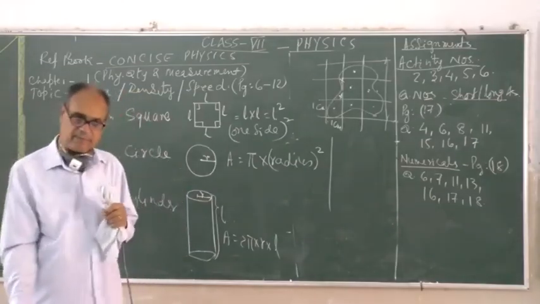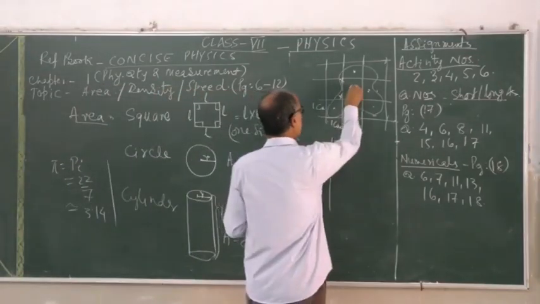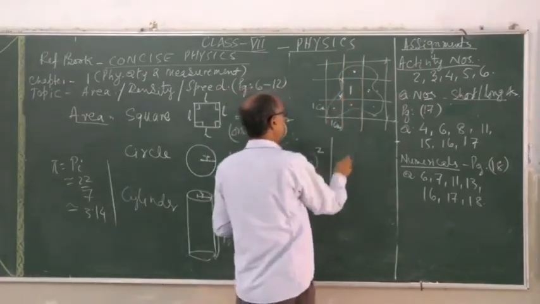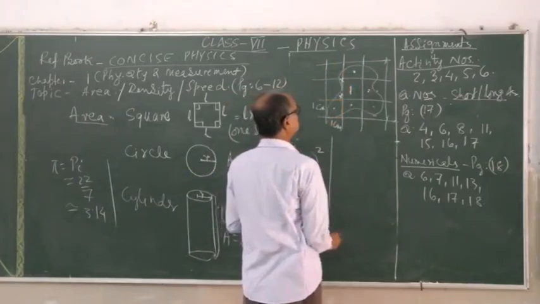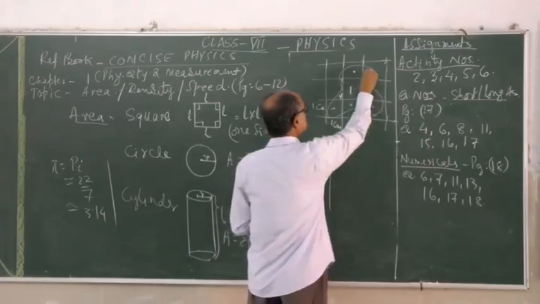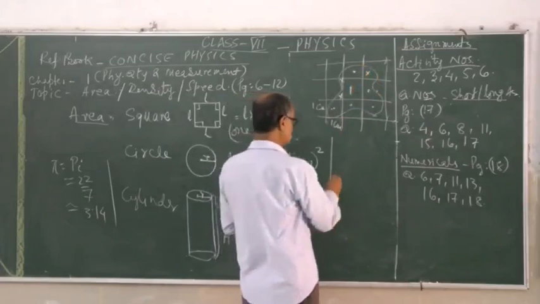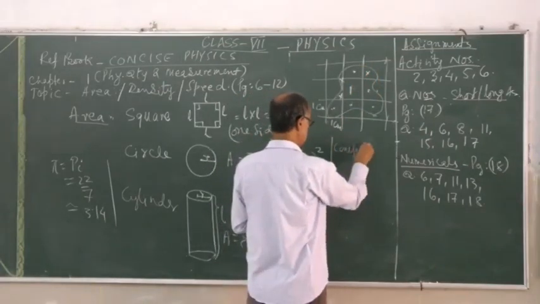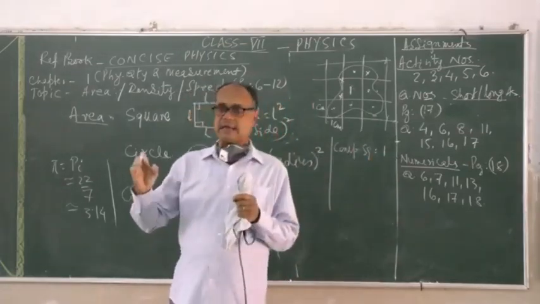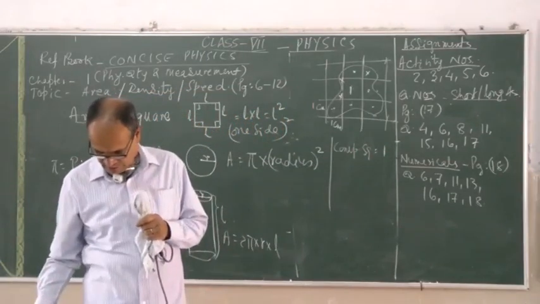So number of complete squares is just 1. And number of incomplete squares, 1, 2, 3, 4, 5. And this is also not taken because it looks a little smaller than the half. So complete square is 1. And the next statement is that number of incomplete.